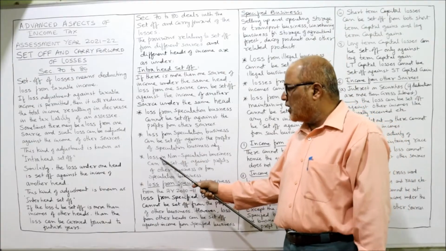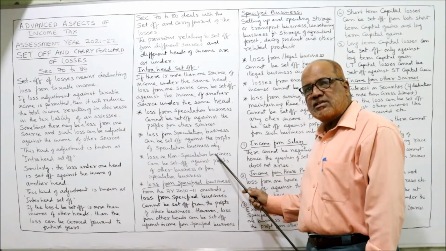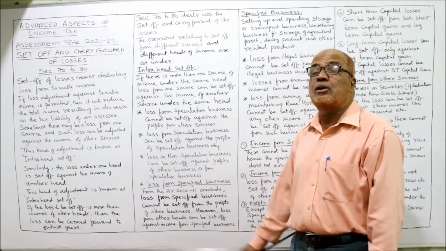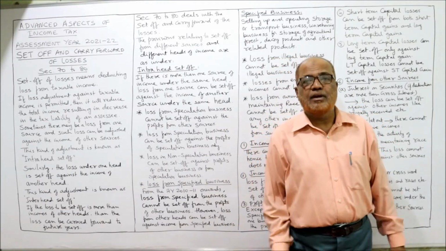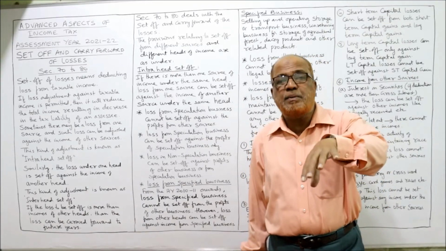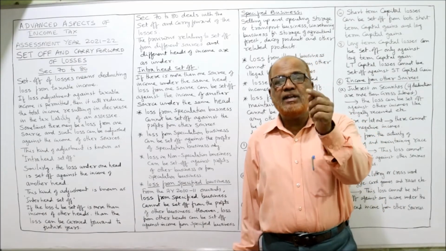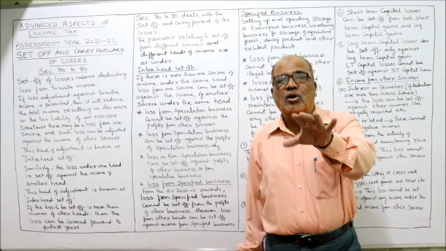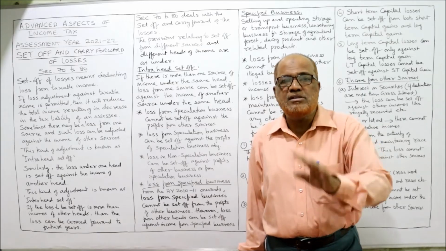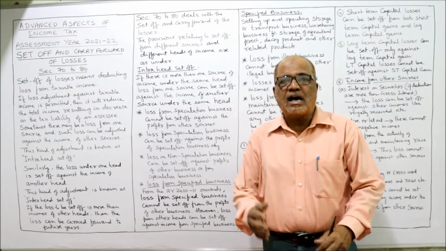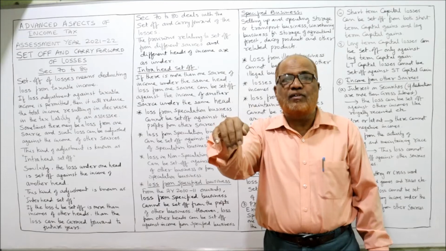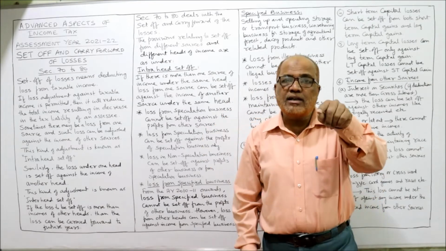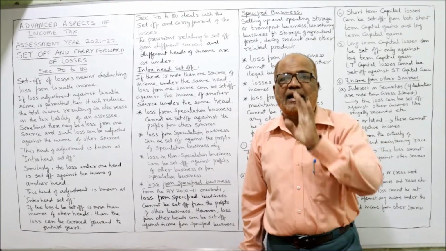Third point, loss in non-speculation business can be set off against profits of other businesses or from speculation business. Very important point. If a person has a non-speculation business and there is a loss in it, he can set off this loss with any business. Suppose he has a speculation business with a profit of 2 lakh, and a non-speculation business with a loss of 1 lakh.